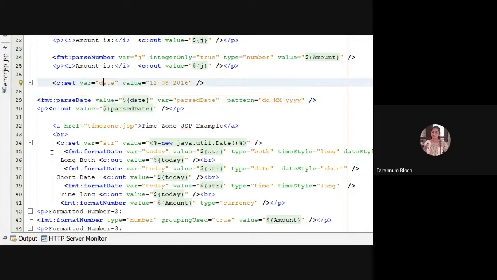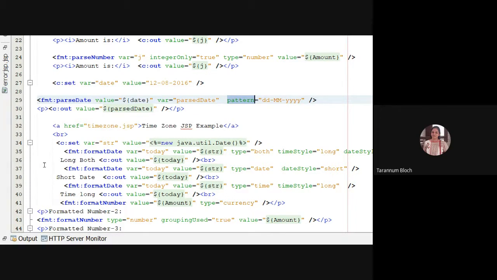Value is this variable, which is 12th August 2016. Now I'm storing it inside a new variable, parseDate, and I'm giving the pattern. You can give the pattern dd MM yyyy. This is the format or pattern in which the date will be displayed. Fine. So we are taking the full year and all.